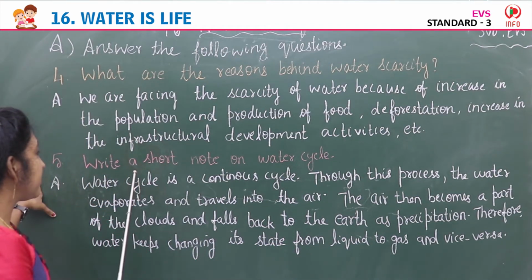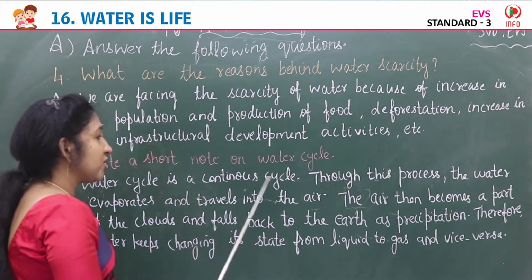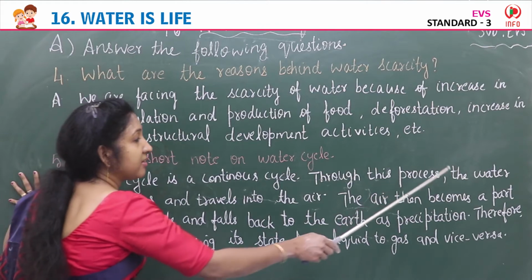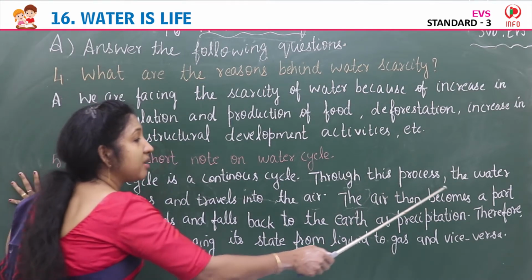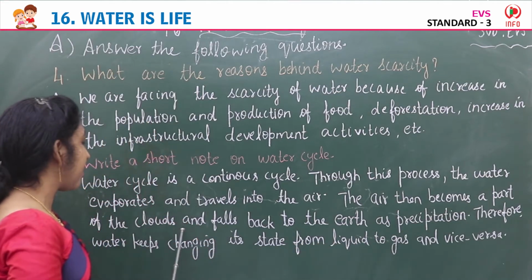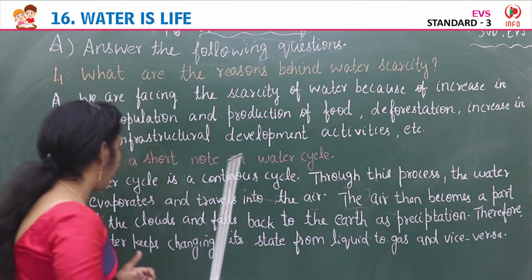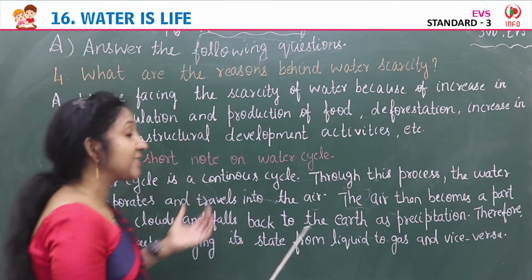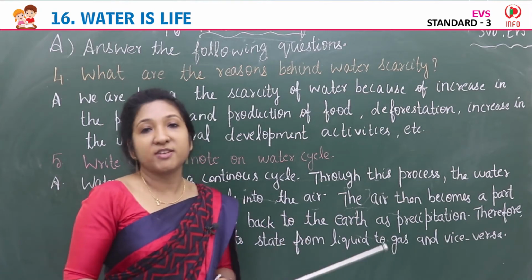Fifth question, last question. Write a short note on water cycle. Water cycle is a continuous cycle. Through this process, the water evaporates and travels into the air. The air then becomes a part of the clouds and falls back to the earth as precipitation. Therefore, water keeps changing its state from liquid to gas and gas to liquid, means vice versa.